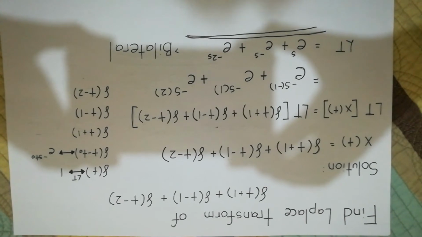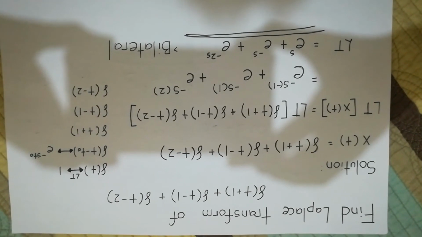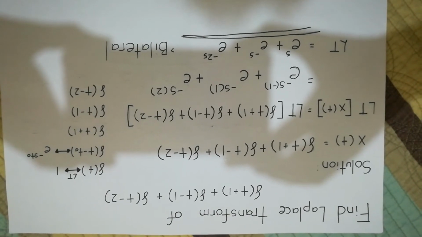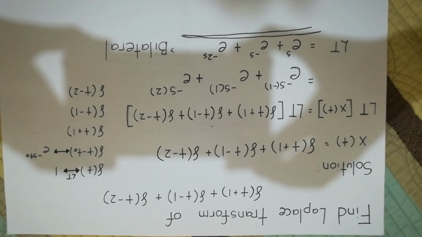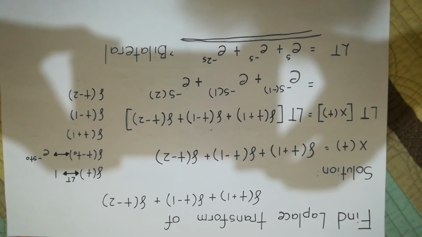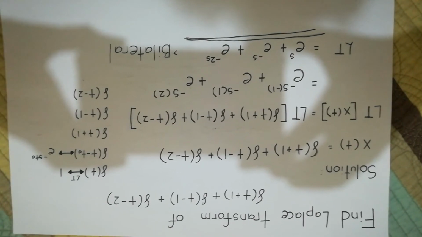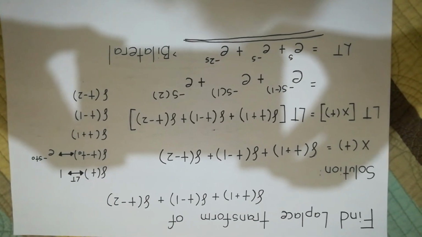Therefore, we can assume that the Laplace transform of delta(t - t_o) is e^(-s t_o). Individually, you can calculate the Laplace transform of each function, then add because Laplace transform allows linearity property.